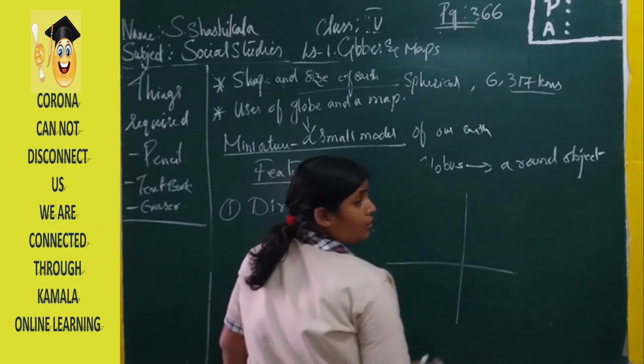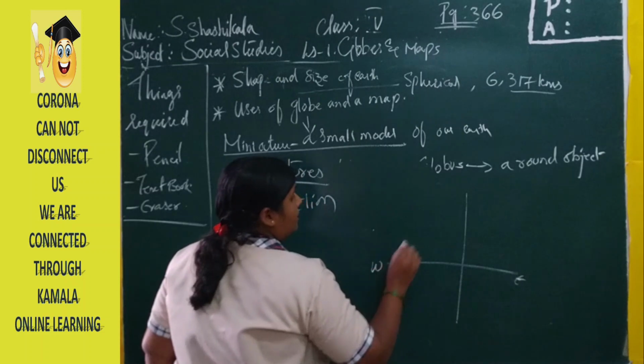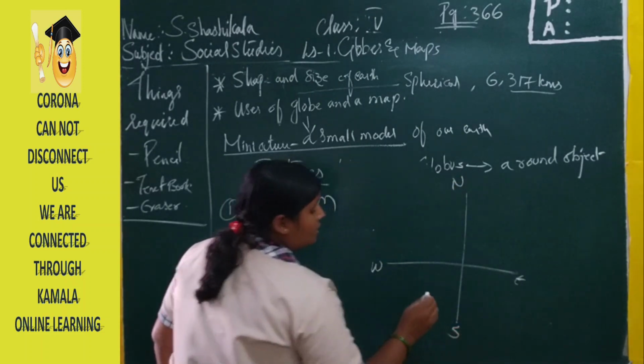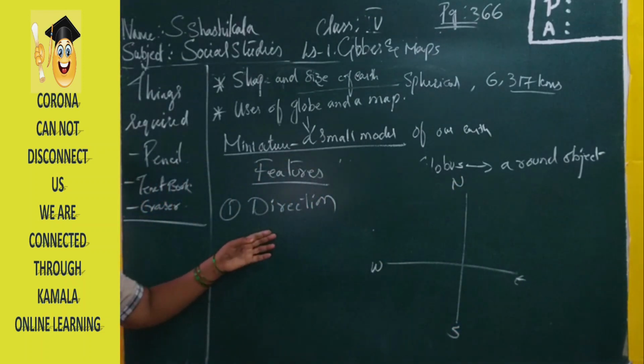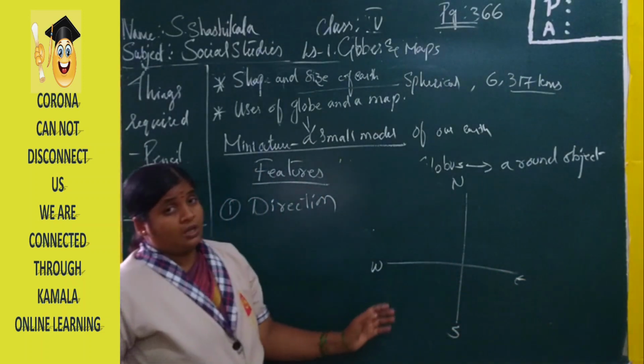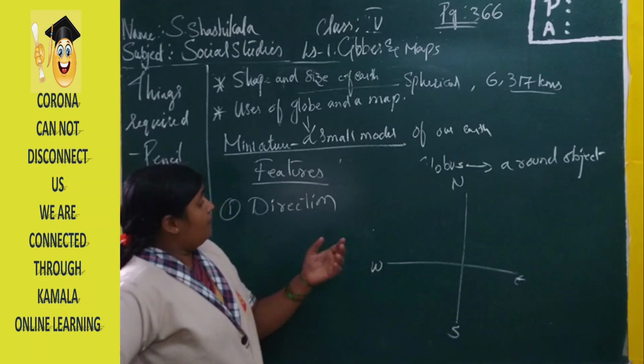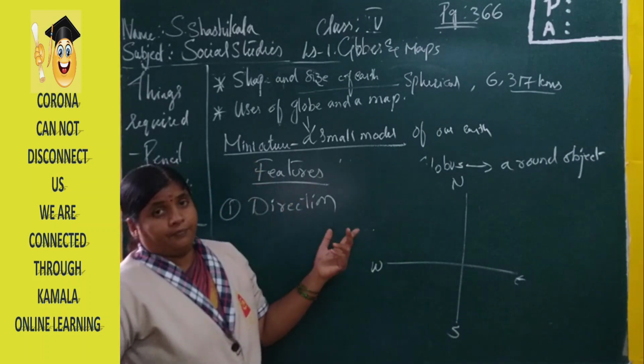And here we have the 4 important directions: east, west, north and south. With the help of the directions only, we decide whether we have to go towards the east or towards the west. In whichever direction we want to go, it is possible with the help of the map.